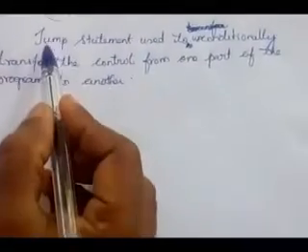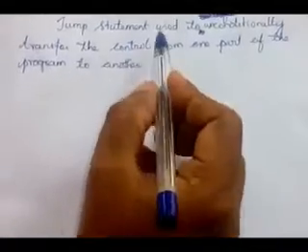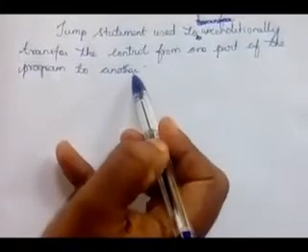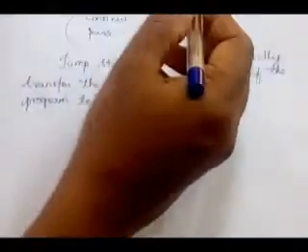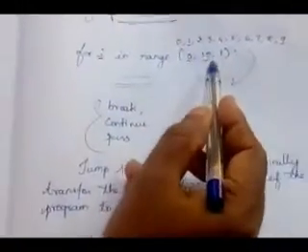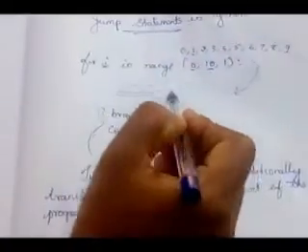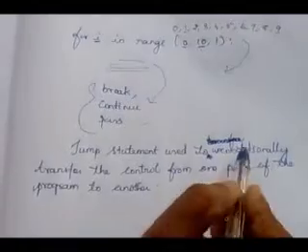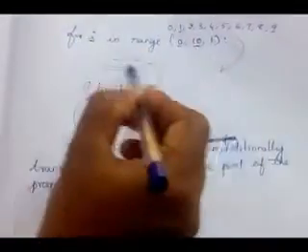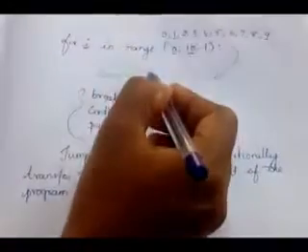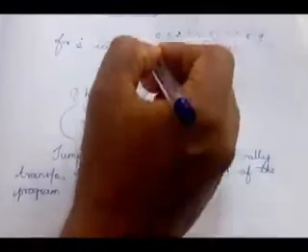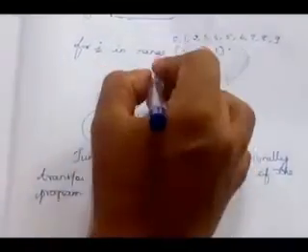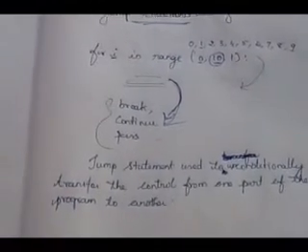Okay children, now we will see the definition of jump statement. Jump statement is used to unconditionally transfer the control from one part of the program to another. See here is the condition. The loop will be repeated 10 times. Before 10, we are transferring the control from one part of the program to another. That is unconditional. Understand? The condition is this loop is repeated 10 times. When we give the jump statement here, it transfers without seeing this condition, that is the unconditional transfer from one part of the program to another. That is the jump statement.